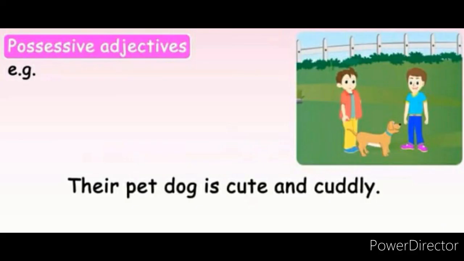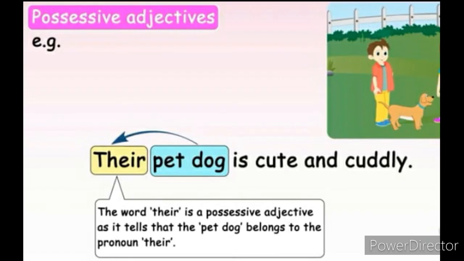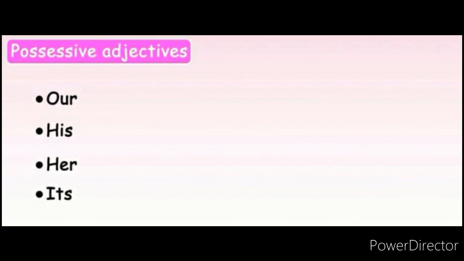Next one, their pet dog is cute and cuddly. The word their is a possessive adjective as it tells that the pet dog belongs to the pronoun they. So, whose pet dog is cute and cuddly? Their pet dog is cute and cuddly. Similarly, words like our, his, her and its are called possessive adjectives.